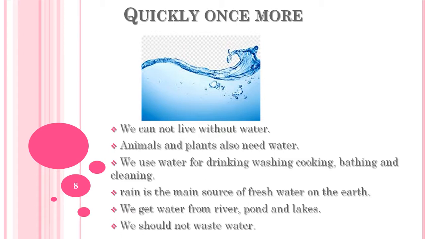Students, stay home, stay safe. Today's homework is page number 50. There are some activities, like some pictures. You have to tick the activities in which water is not wasted, or cross the activities in which the child is wasting water. So this one you have to do on page number 50, and on page number 51, that is A and B. Page number 50, activities time, and page number 51, A and B.